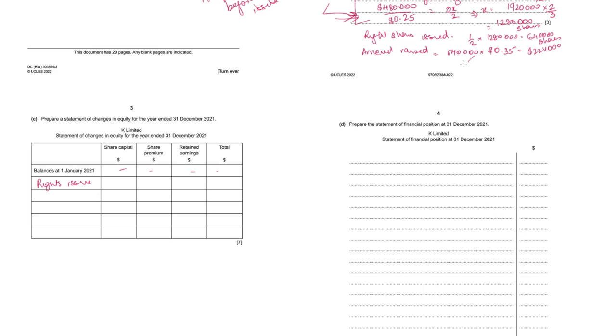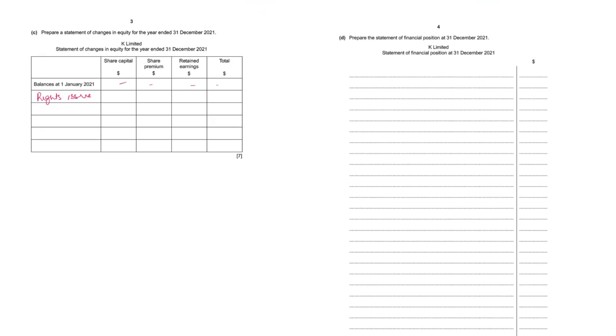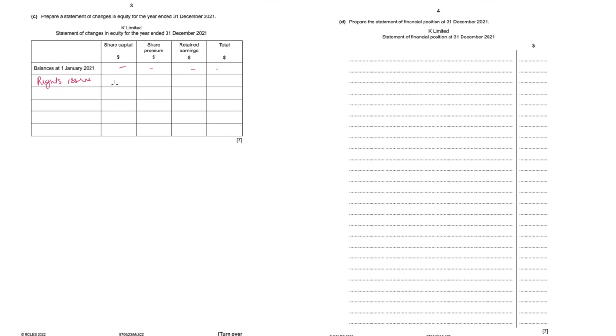So 640,000 into 0.25 you will get the face value, and into 0.1 you will get the share premium. So you'll have to write it in separate columns. The face value will appear here and the premium part will appear here. Then profit for the year is given, that will appear in retained earnings column. Dividend paid is there, that will appear as a negative number in retained earnings column. Fill in the totals and then you can show the closing balance.